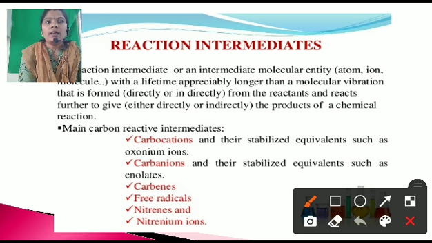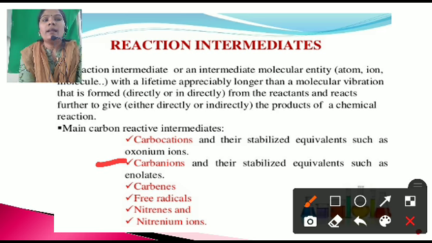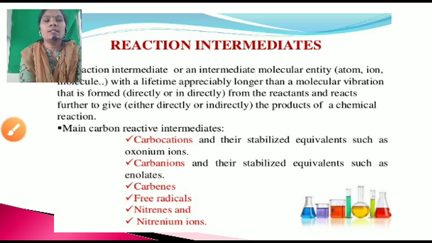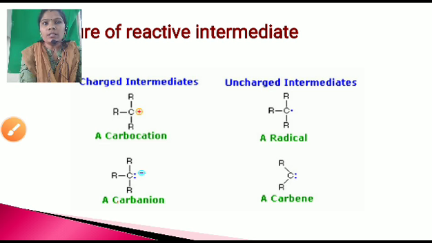The main carbon reactive intermediates are first carbocation. Here there are stability equivalents such as oxonium ions. Next is carbanion, then carbene, free radical, nitrene and the nitrenium ions. Let's learn their structures. First, that is a carbocation.